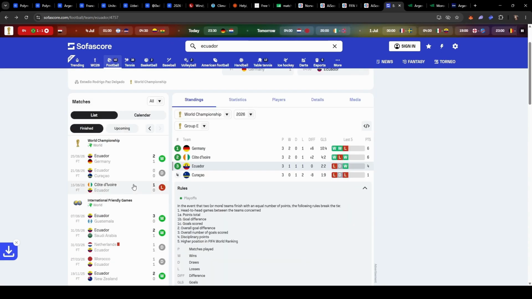Oh, somehow I got sidetracked. So they beat Germany. They played a draw with the team that finished last in the group, actually. And they lost to Côte d'Ivoire.